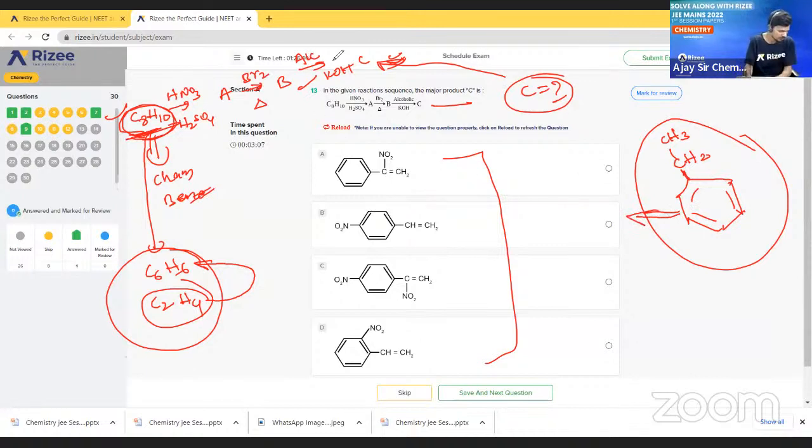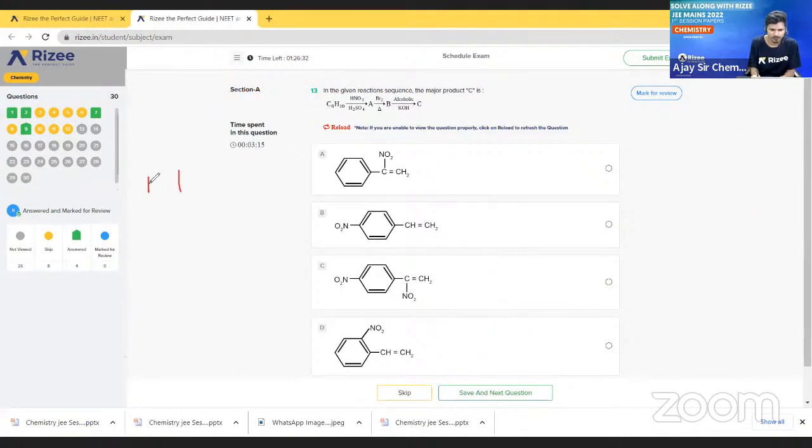First take one screenshot. Okay, see here, I am writing here. Benzene is there, and here CH2 and CH3 are there. So we are reacting with HNO3 and H2SO4.